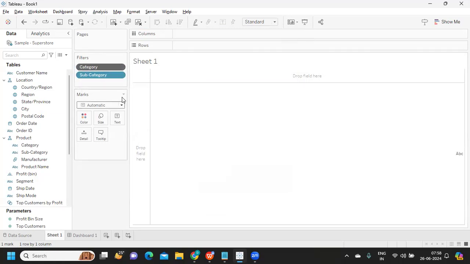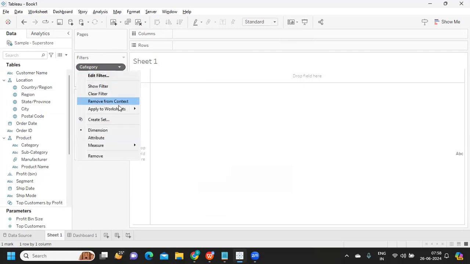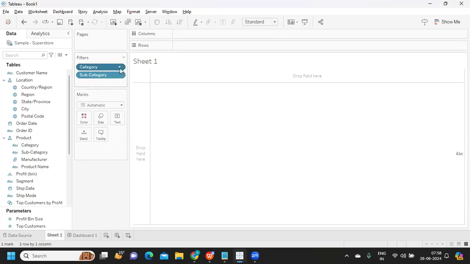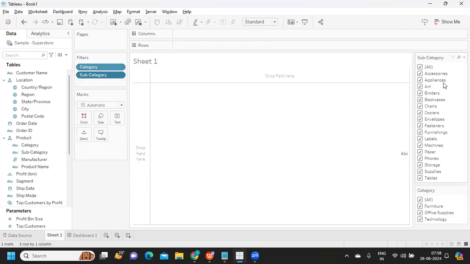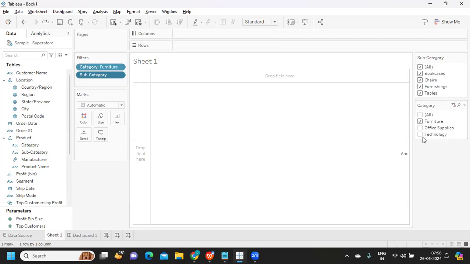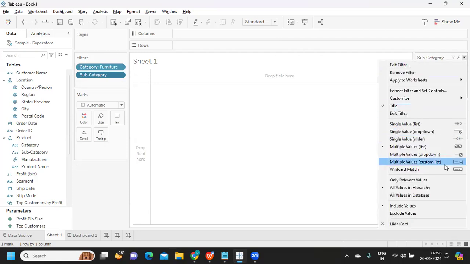Whereas a cascading filter is a little different. It is about the filters that you are trying to show in the view. Say I have these filters, and I want them to always work in concatenation. Whatever I am selecting here, furniture, based on that only I want to display my subcategory items. I don't want other subcategory items. Then I will always click on this and show only relevant values.